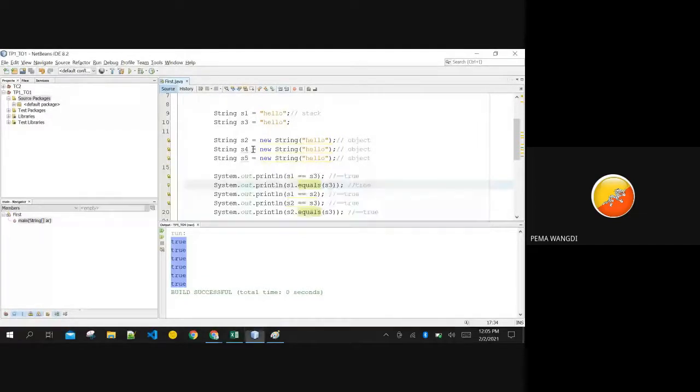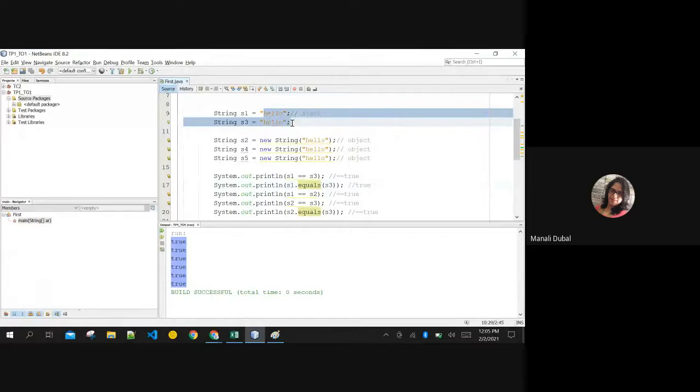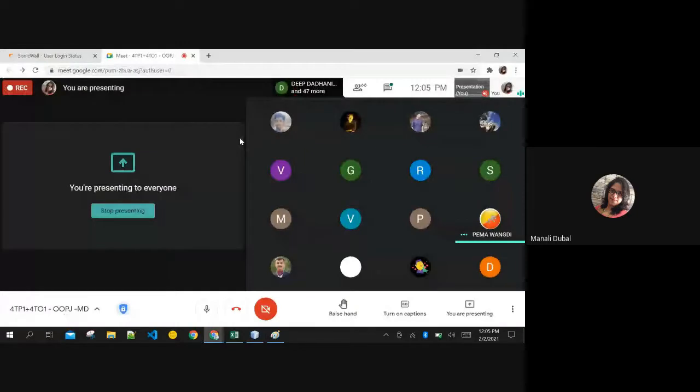Yes, once you use intern, it is converted. It points to the same. If your pool has such an entry, then this entry will point to that entry, so that S2 will not acquire more memory. Anybody having any question? No, ma'am.